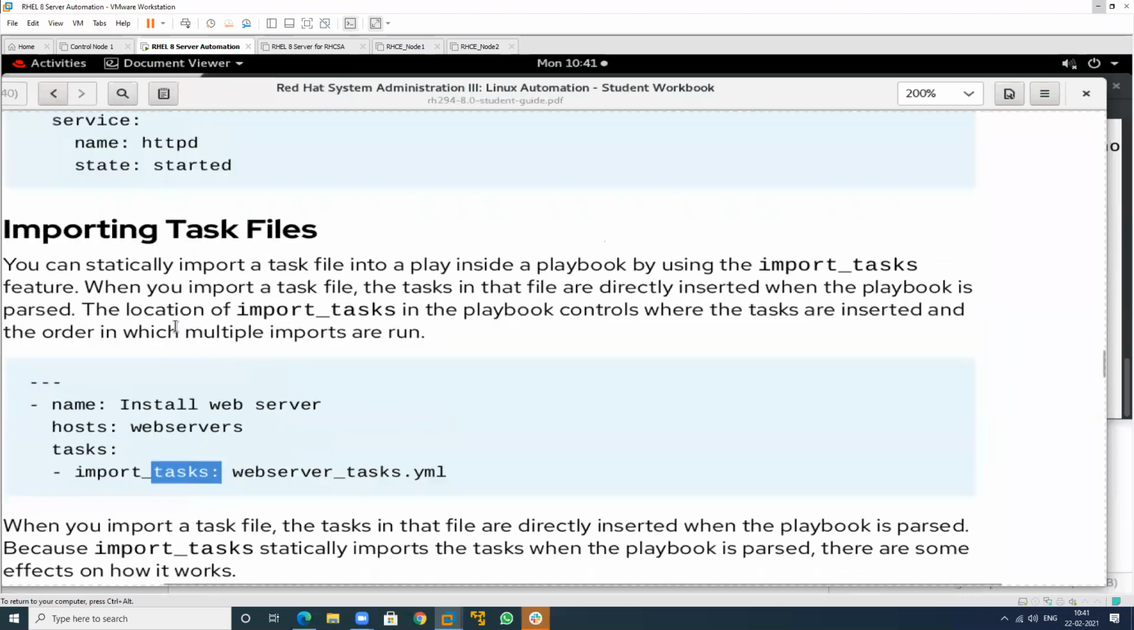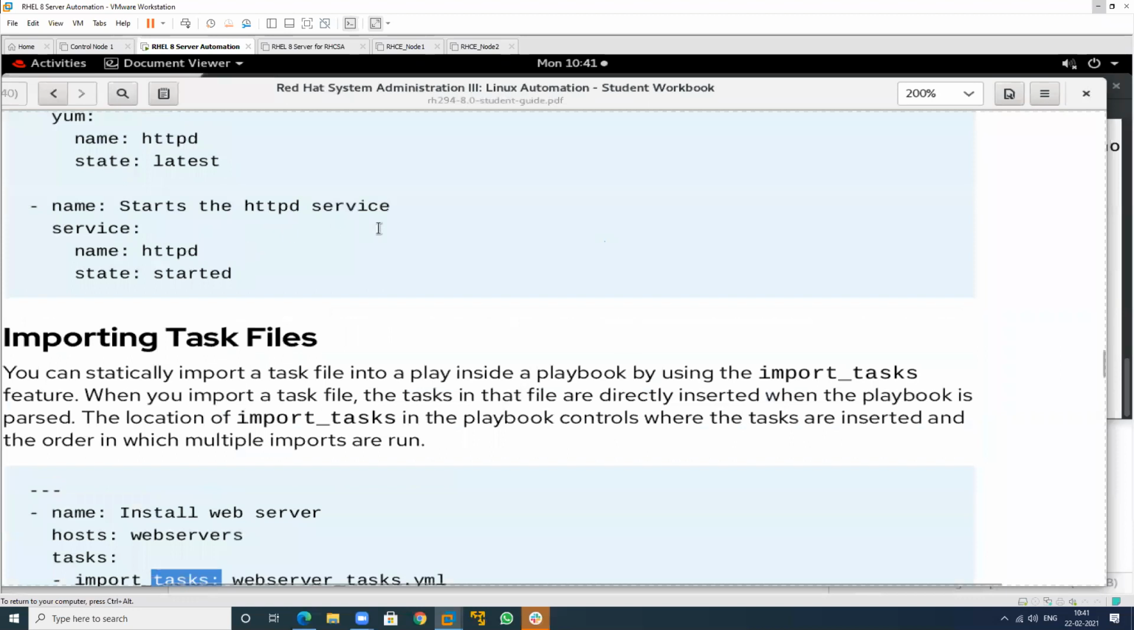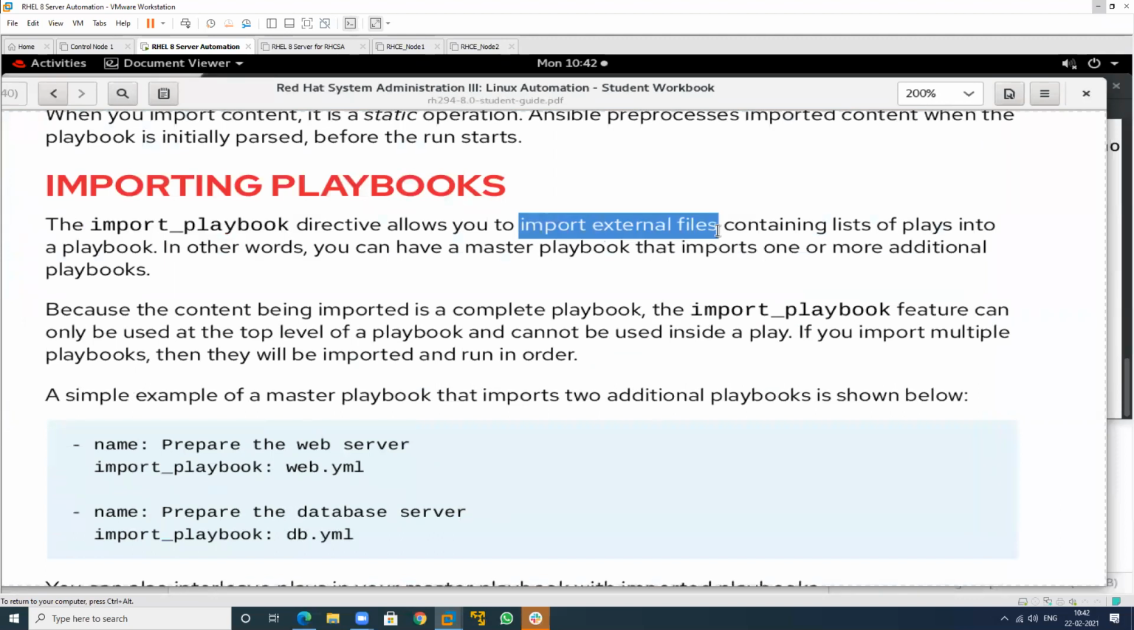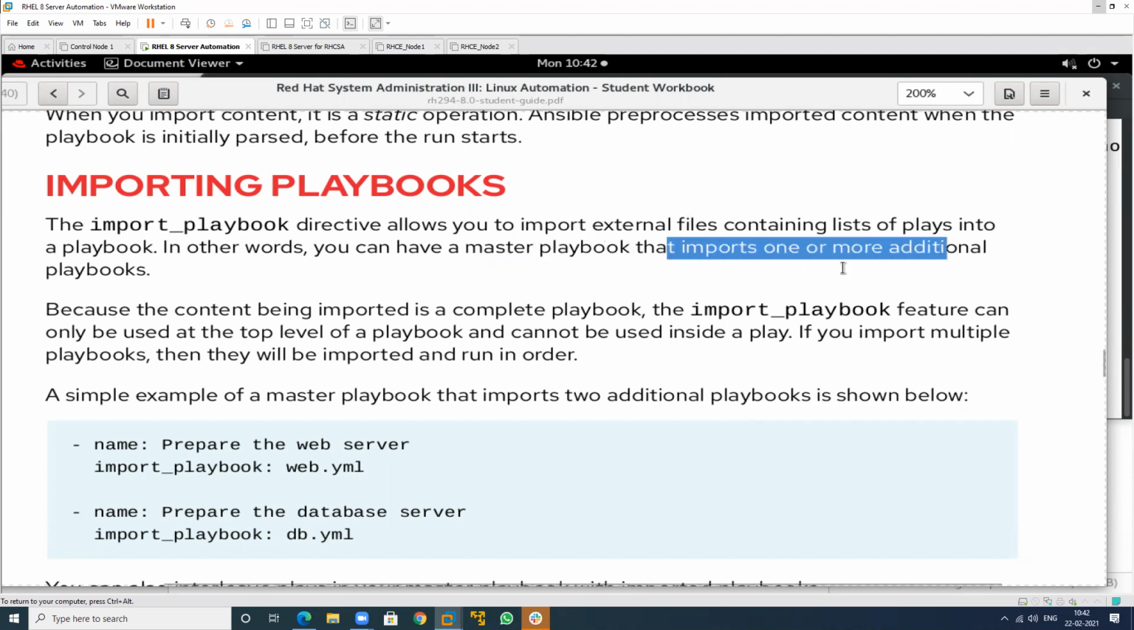See this. The import_playbook directive allows you to import an external file. If I want to call an external file in a main playbook, we can call it by using this particular parameter. We can use this directive and include a list of plays, meaning tasks, into the main playbook. In other words, we have a master playbook and some child playbooks also. The child playbook is the external file that can be imported, one or more additional playbooks.